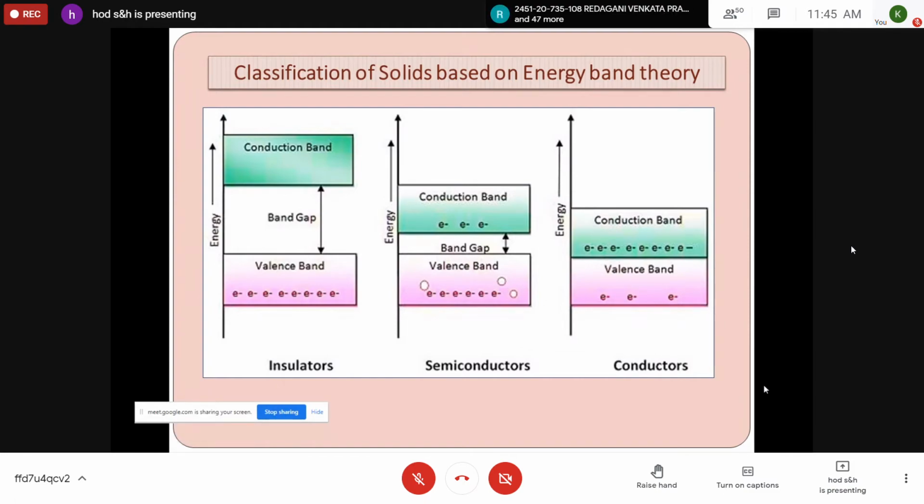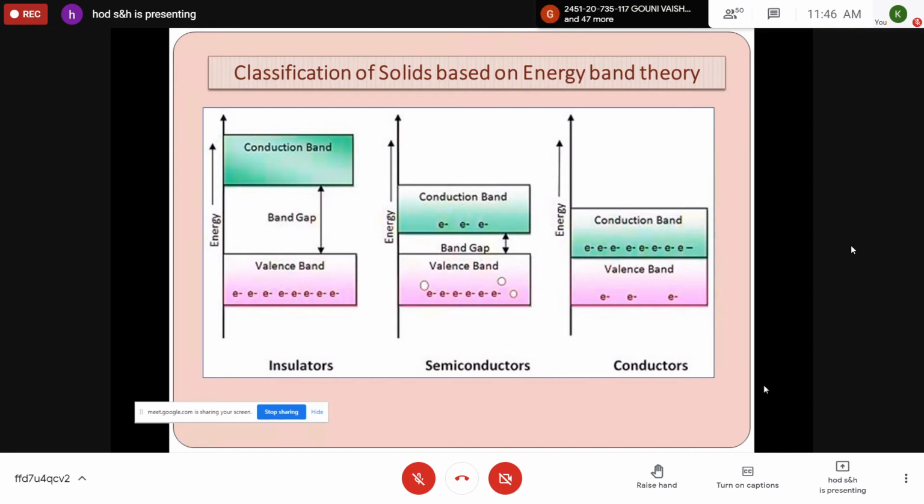The electrons cannot move from valence band to conduction band. These are called insulating materials. Diamond is a typical example. And if you take the third one, conductors, in conductors there is no forbidden band. There is no concept of forbidden band in case of conductors. The valence band and conduction band overlap each other.